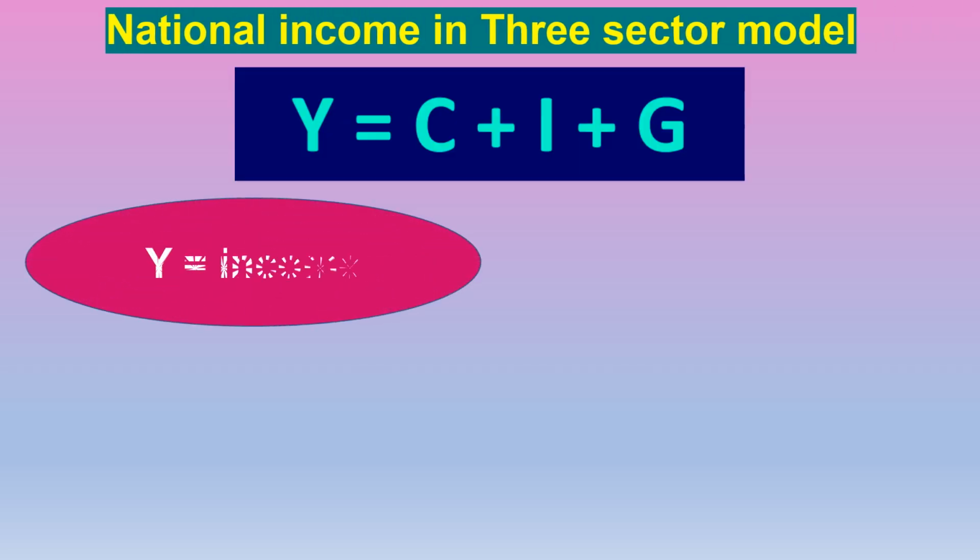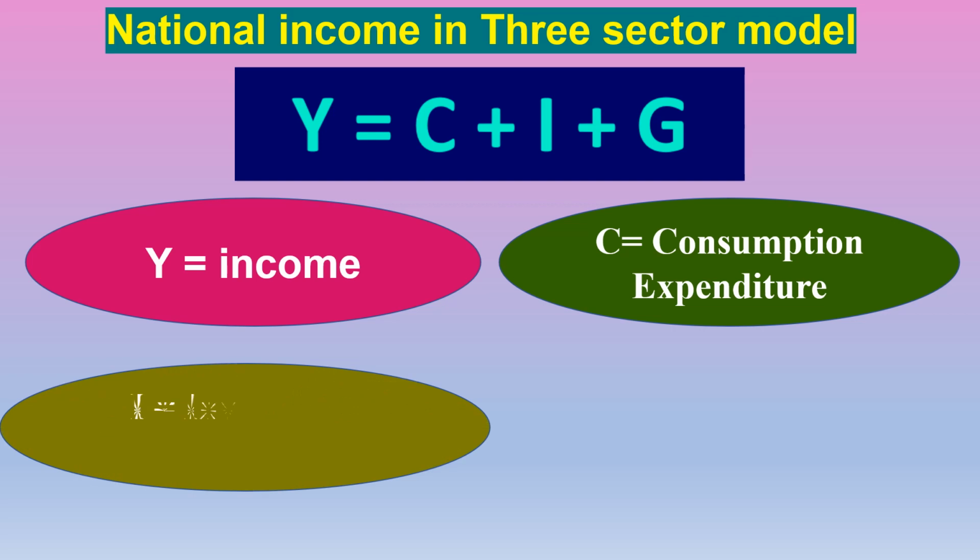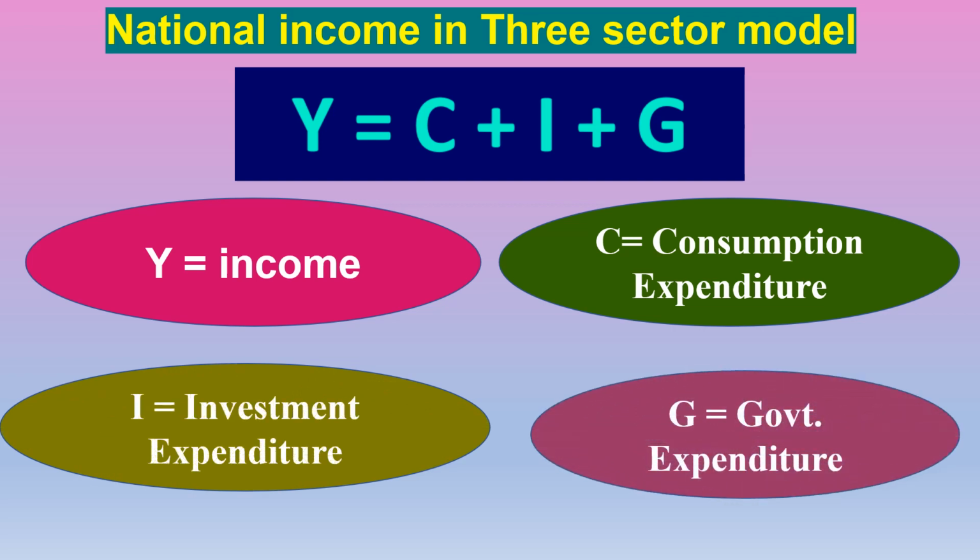National income in three sector model will be represented as Y is equal to C plus I plus G. Y refers to national income, C refers to consumption expenditure, I refers to investment expenditure, and G refers to government expenditure.